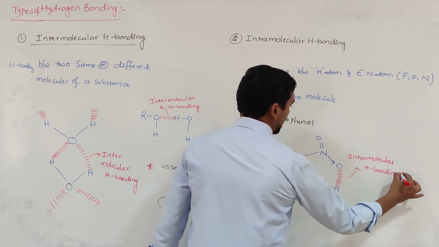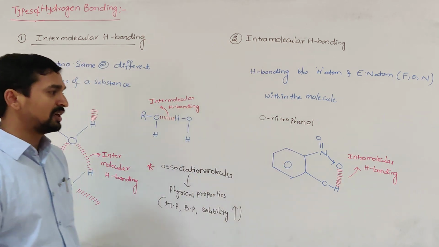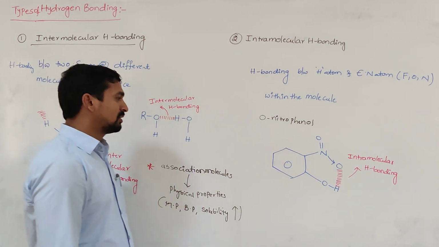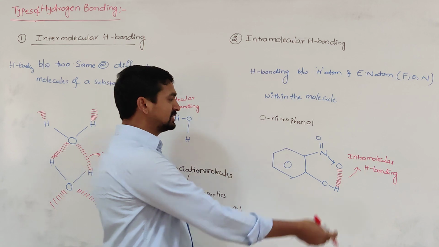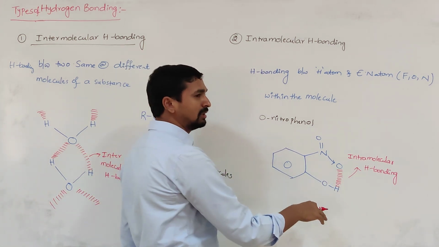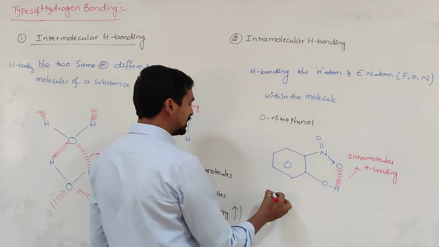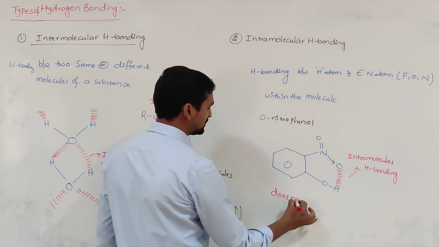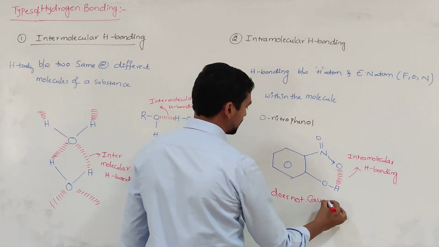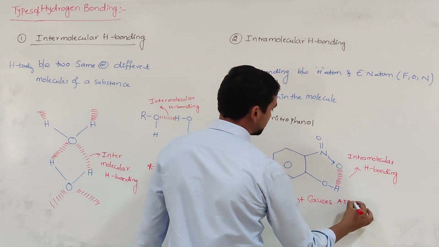Does intramolecular hydrogen bonding cause the association of molecules? No, it never associates the molecules, because once it forms the bonding within the molecule, there is no chance to combine with another molecule. That's why this does not cause association.